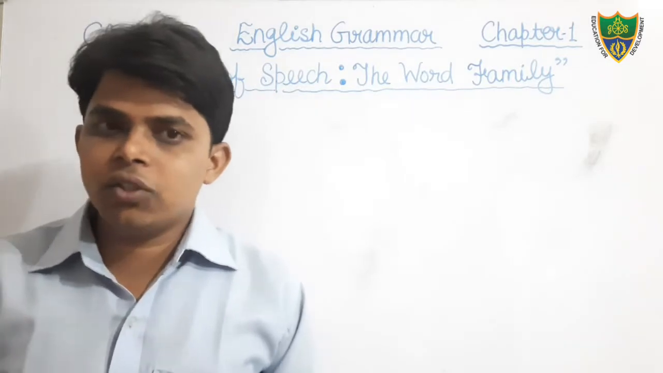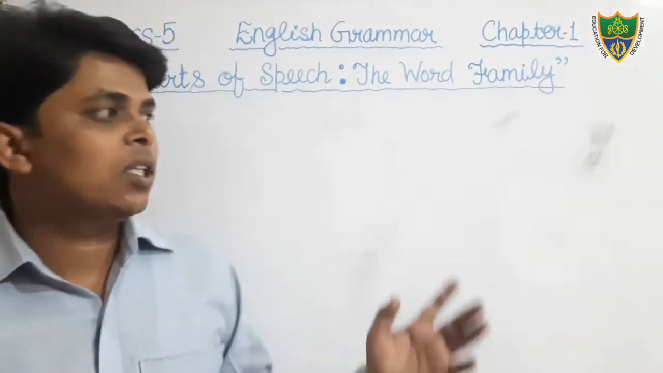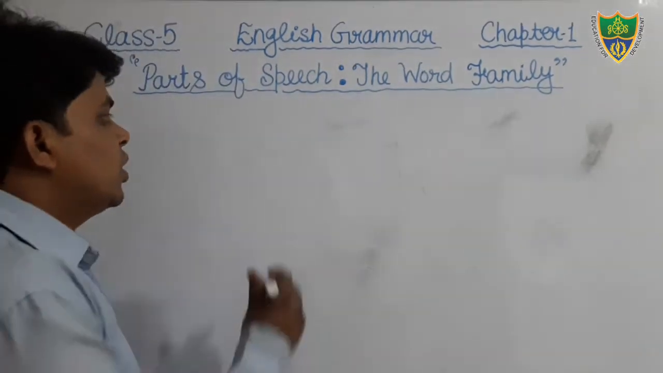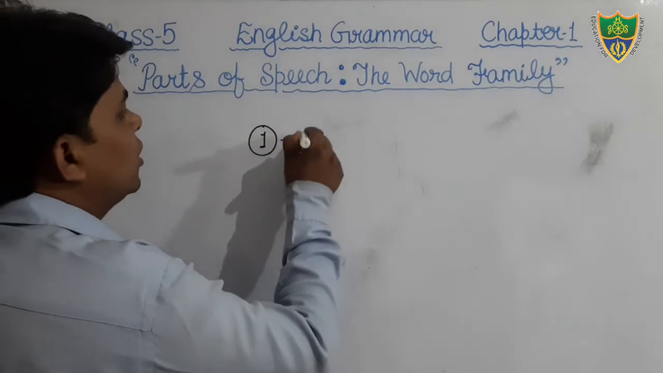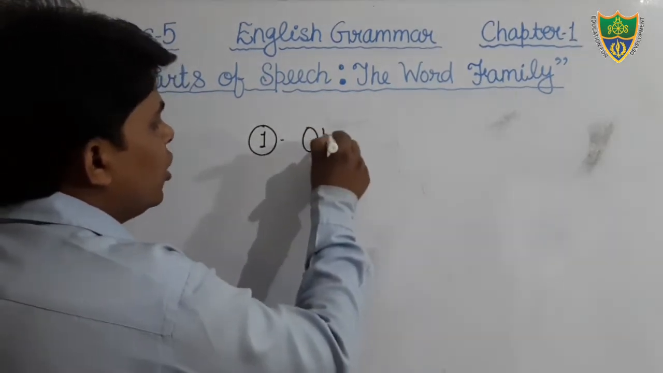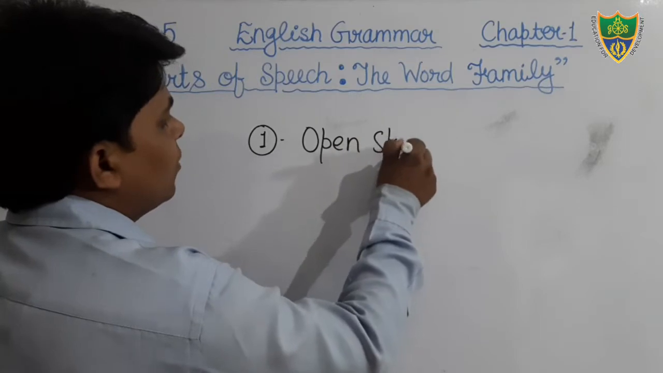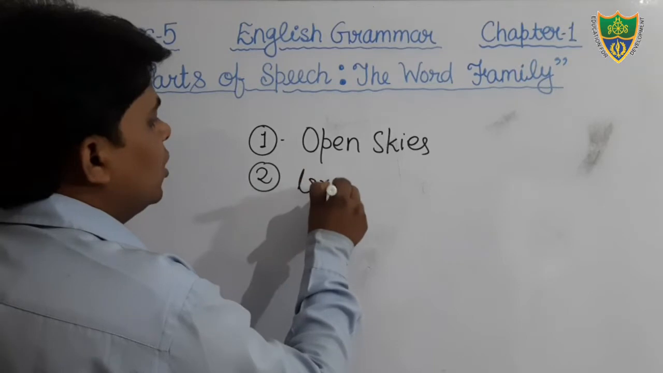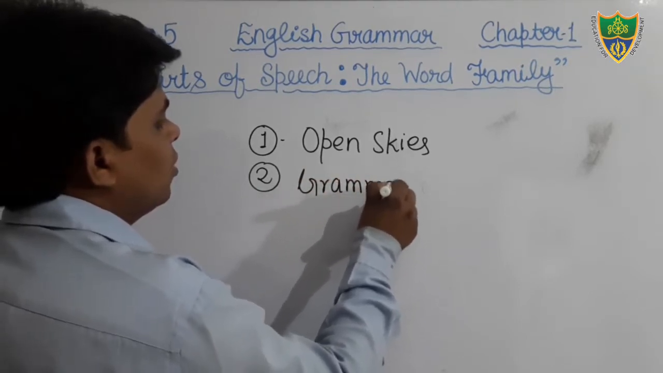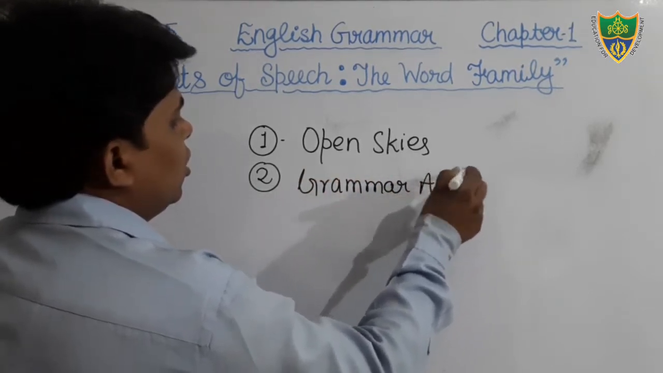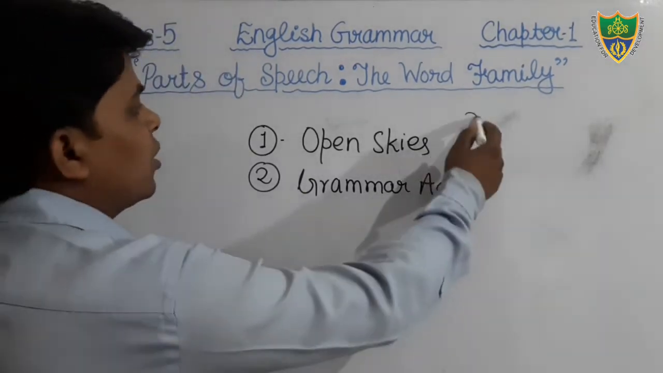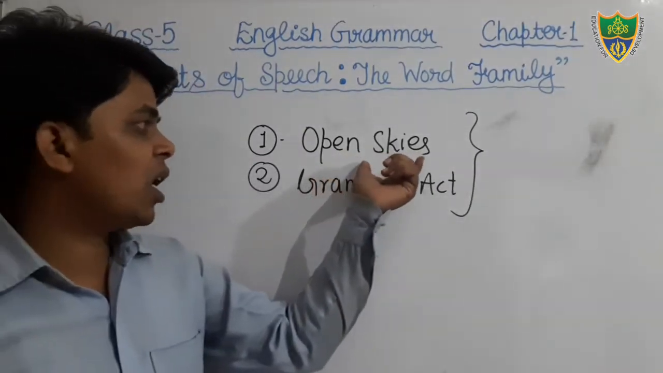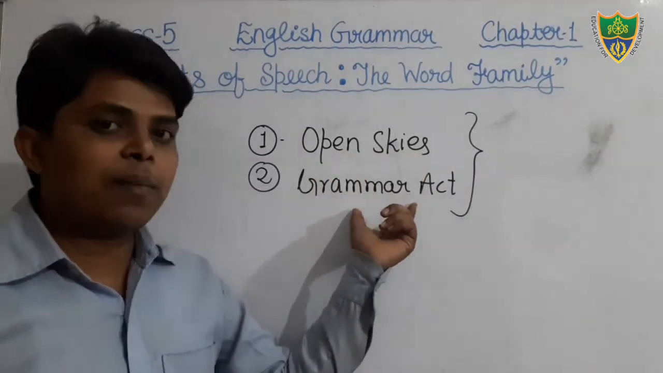Dear students, you all know that there are two books that will run in this session in class 5. One is Open Skies, that is the reader, the literature book, and another book is Grammar Acts. Okay students, there are two books that will run in this session. The name of the book is Open Skies and another book is Grammar Acts.